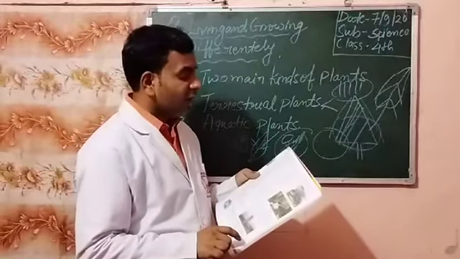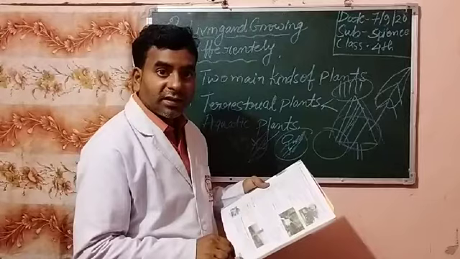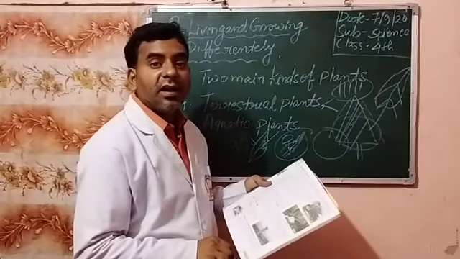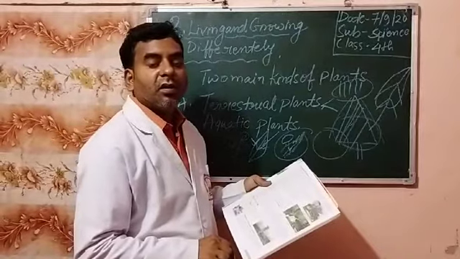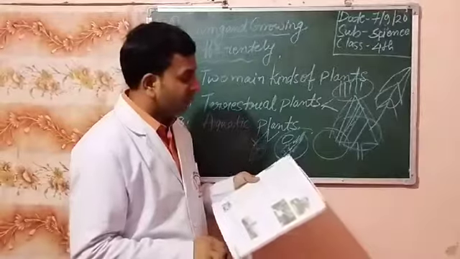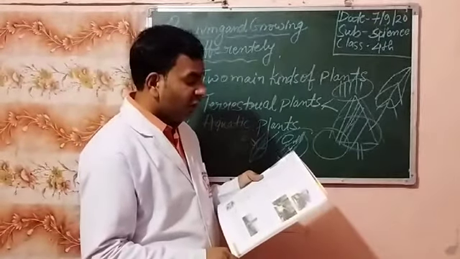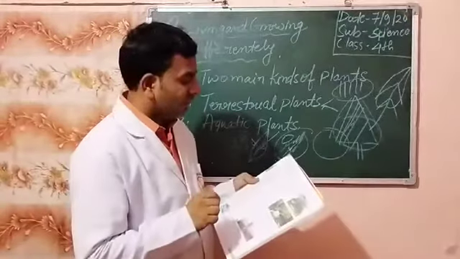Okay, and what is the work of the leaves? Trap the sunlight, and leaves are the kitchen of plants. Okay, the photosynthesis process is completed in the leaf. So students, all of you note down everything.